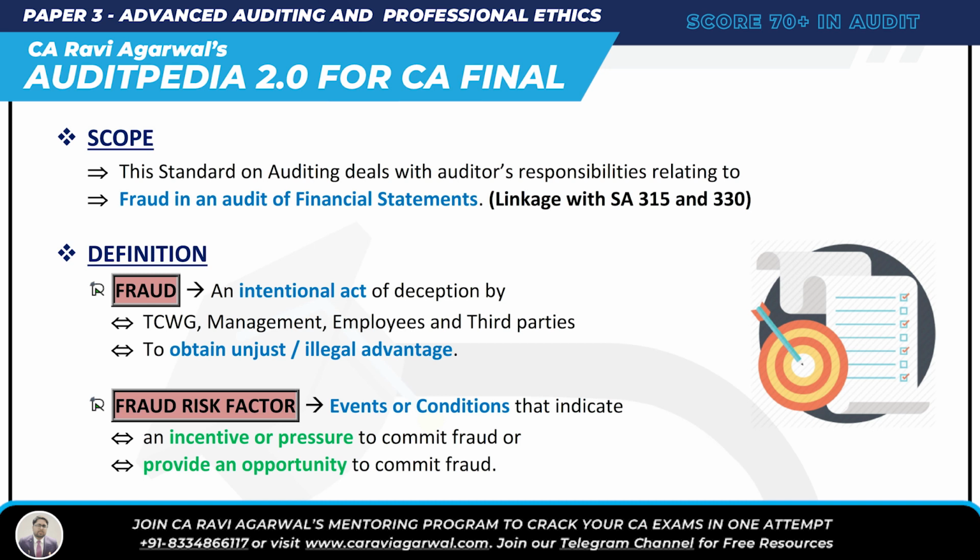So what have we understood till now? 240 is fraud, auditor responsibility relating to fraud in an audit of financial statements. What is fraud? Intentional act of deception by four people: TCWG, management, employee, third party, to obtain unjust or illegal advantage. What is FRF? Event or condition that indicates incentive or pressure to commit fraud, or provides an opportunity to commit fraud.